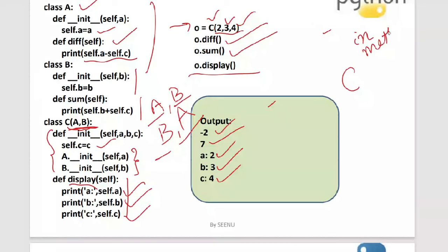Rather than writing the methods in itself, it is able to use the sum method and difference method as if they were written in the C class itself. Difference and sum are not written in C, but with C's object, you are able to access the sum and difference from the superclasses. This is reusability of the code. The C class is reusing the code that is written in the A class, and also utilizing the code that is written in the B class. Right. Now let me execute this program and show it to you.